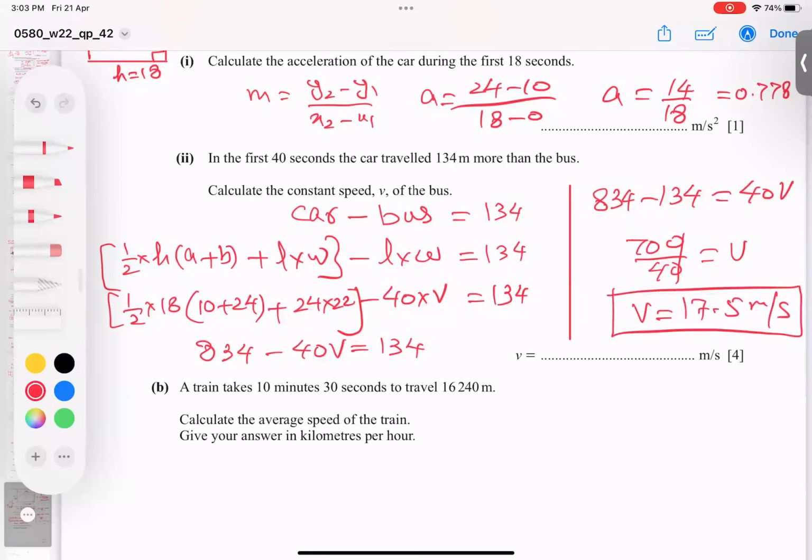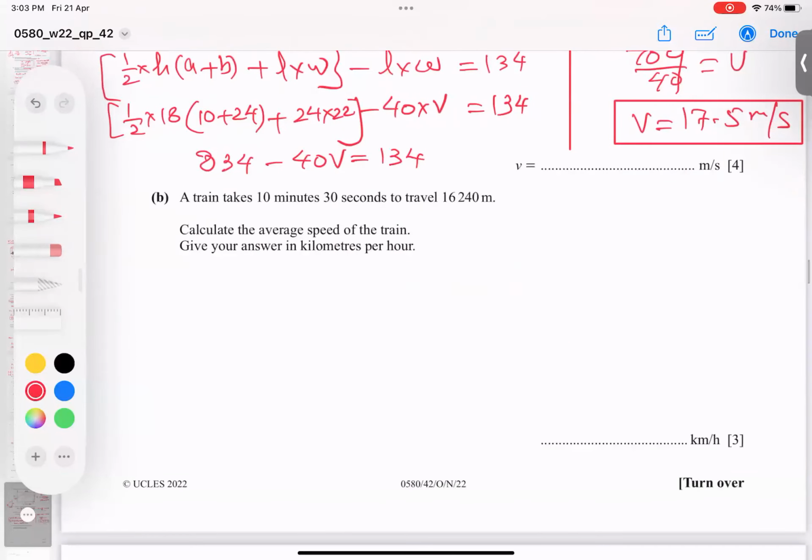So there is some algebra here, so be careful while attempting this question. In the next question, a train, this is totally independent from the first part. A train takes this much time in minutes and seconds. He checks your knowledge of conversion of units. Distance is given in meters, but he says kilometers per hour.